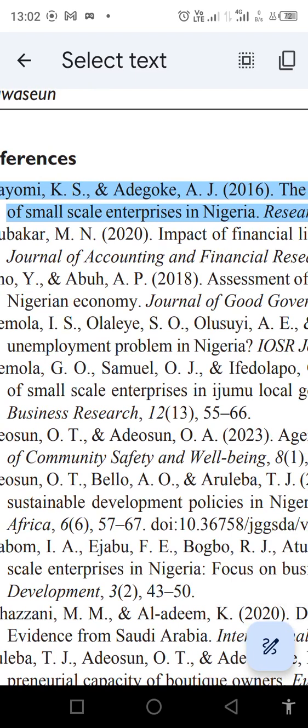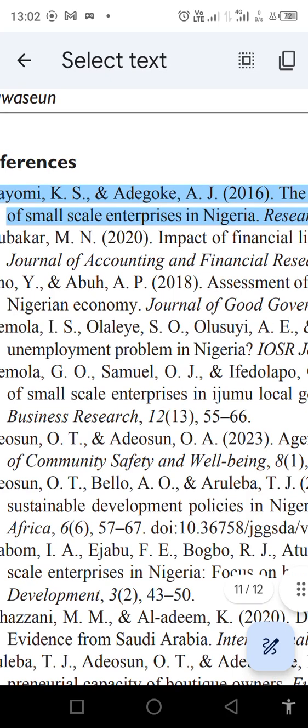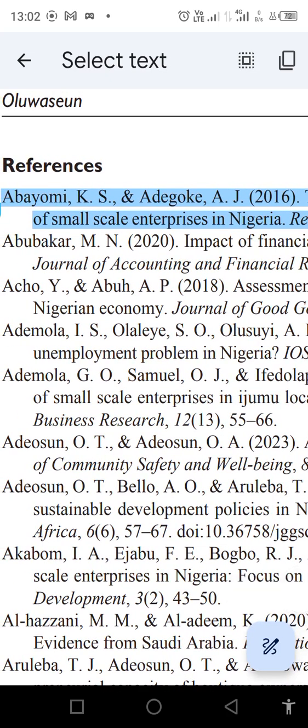So why is it like that? The reason is that after this S, we still have an additional author to introduce, and that's why we put the comma, and then we introduce the ampersand, and then the next one, Adegoke, the last author, the surname and AJ.